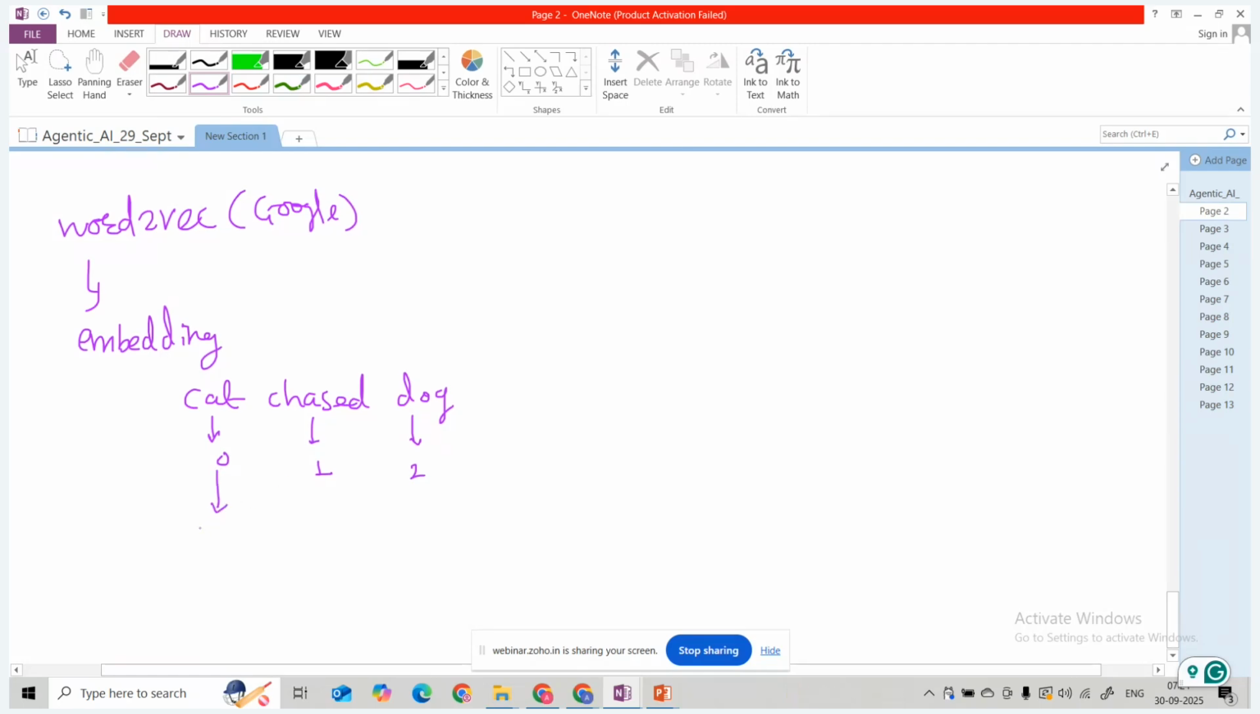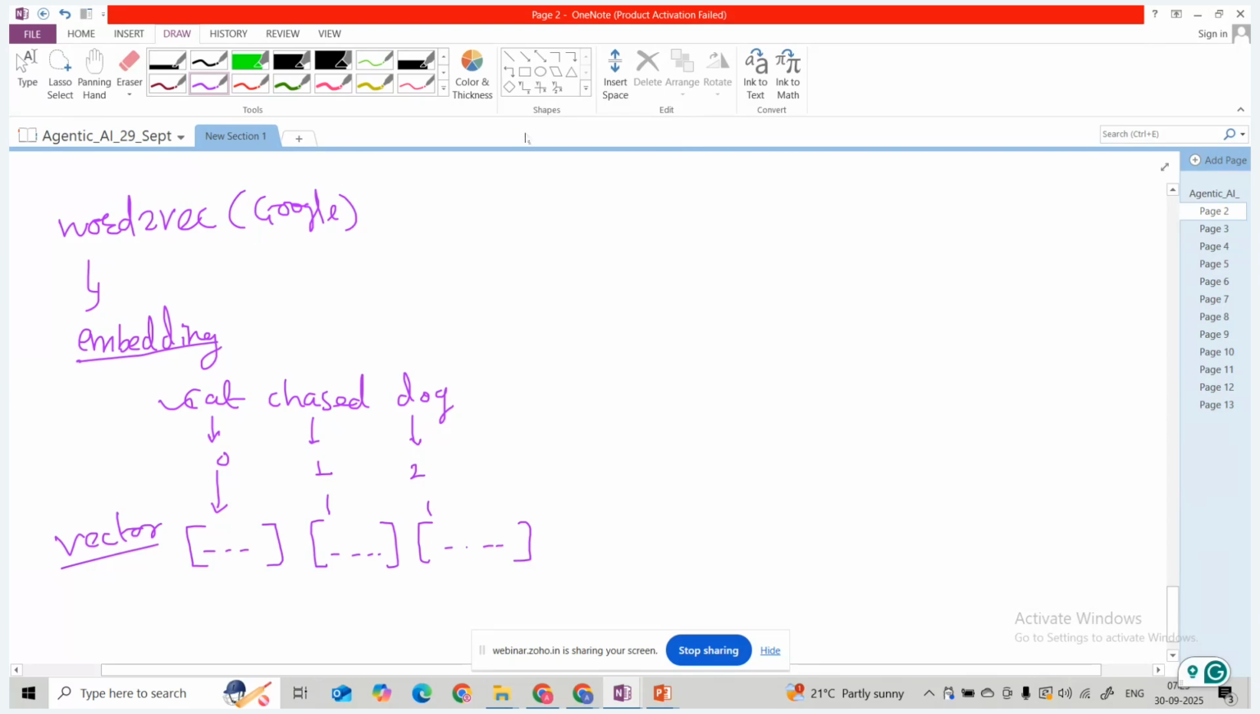We have the embedding vector for cat, we create an embedding vector for chase, and we create an embedding vector for dog. These are vectors, guys. So the cat is represented in vector, numerical form, and chase is also represented in numerical vector form. The words are represented numerically as vectors. So this is the word embedding model, generated by Google: Word2Vec.